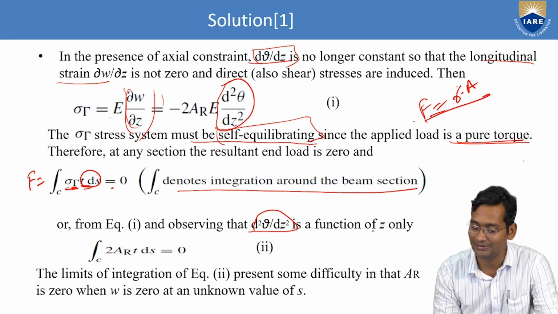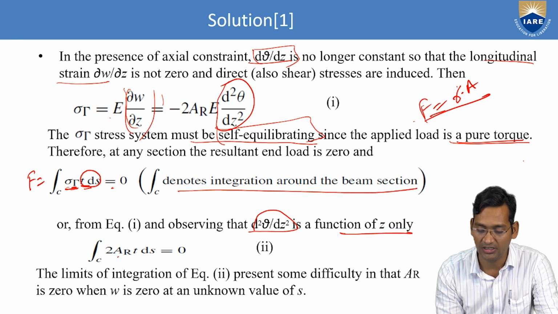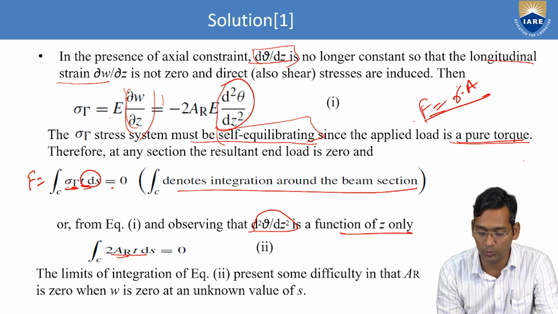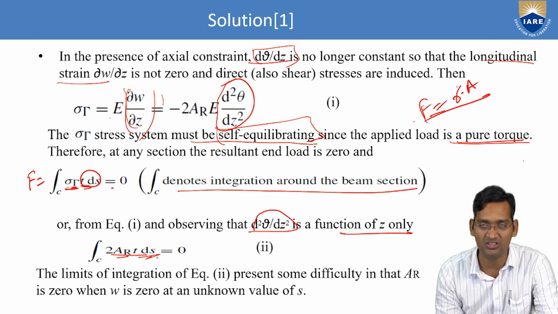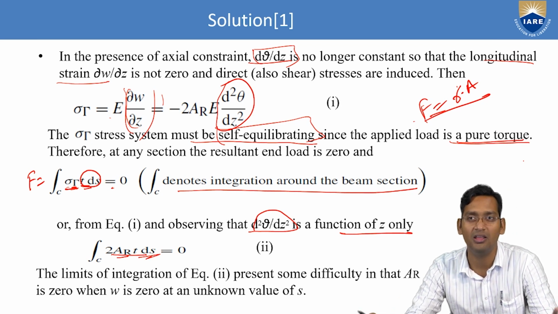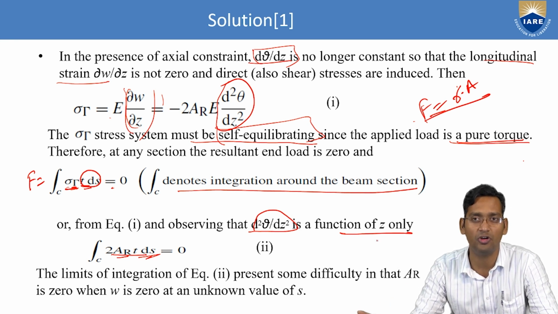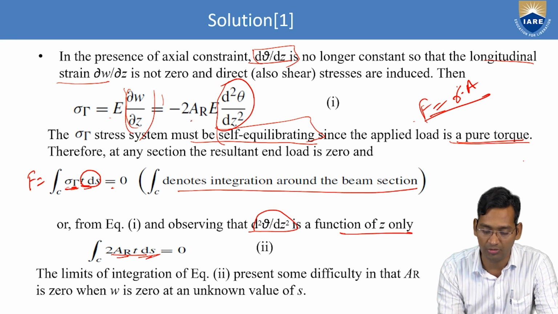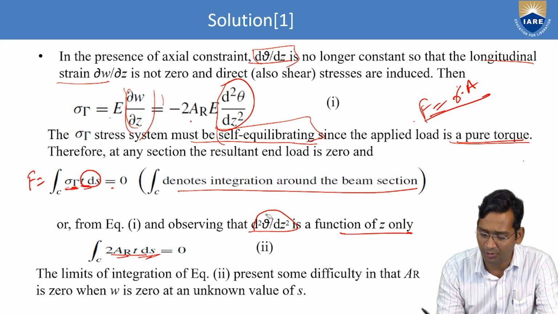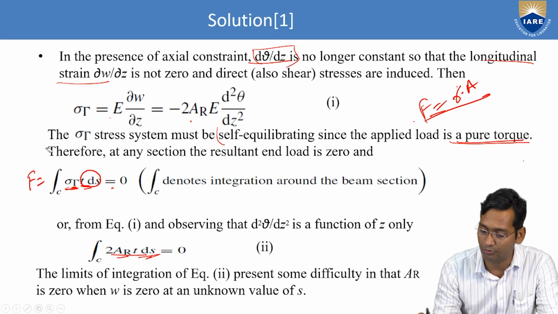d2 theta by dz square is a function of z only, and we have 2AR TDS, right? After putting here 2AR TDS, because we require it in terms of ds, d2 theta by dz square is a function of z, hence it is constant, it's not a function of s. So after putting this value, what will we get? Let's see.